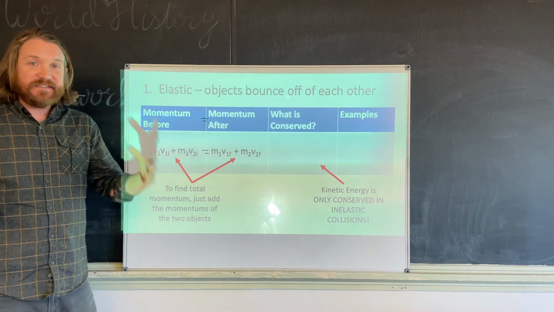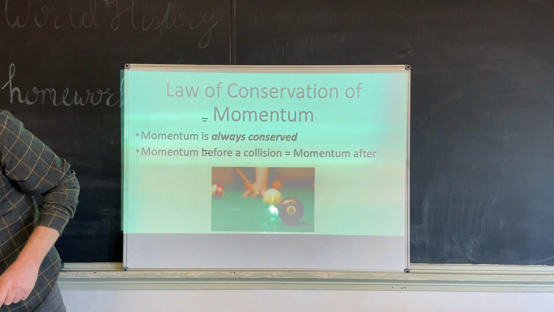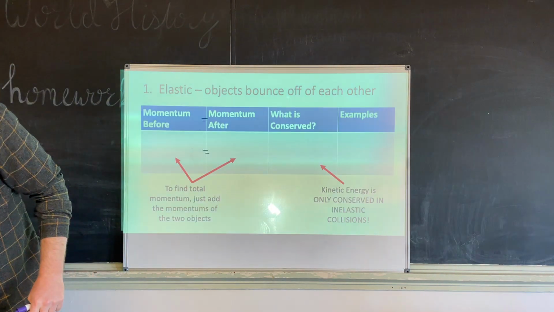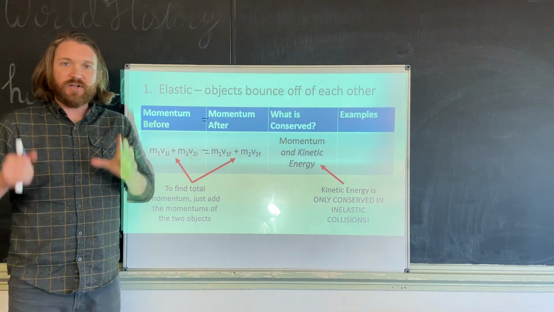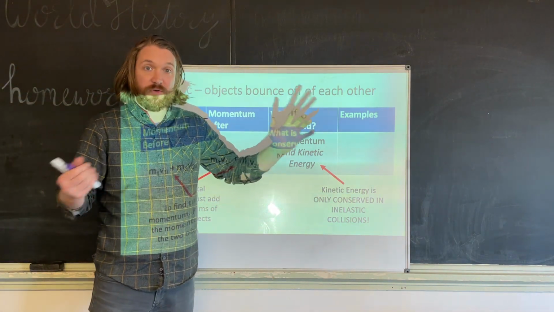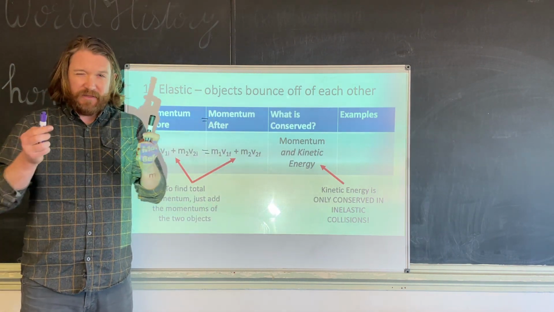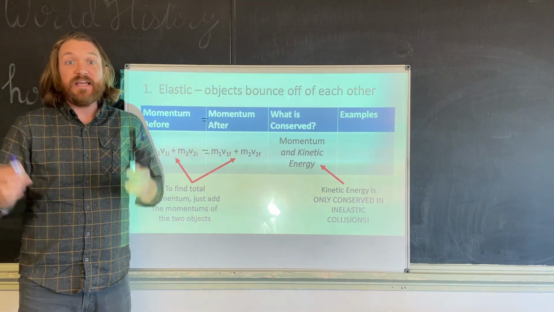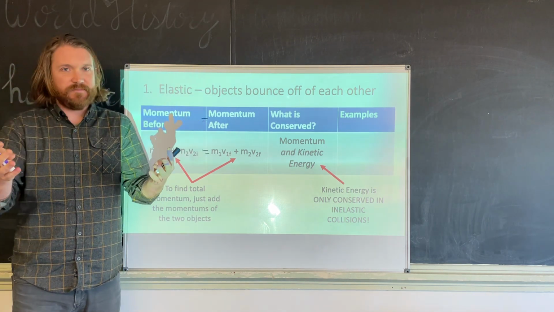All right, so the next thing we need to look at is what is conserved here? Well, we already saw in the last slide that momentum is always conserved, always. So whenever you see that, just be like, well, momentum is always conserved. But elastic collisions are special because in an elastic collision, kinetic energy is also conserved. So remember, kinetic energy is the energy of movement. So if you think about this, the two objects were moving when they started, they bounce, and they're moving when they finish. Even if one is not moving, okay, like for example, you're gonna see this twice today.